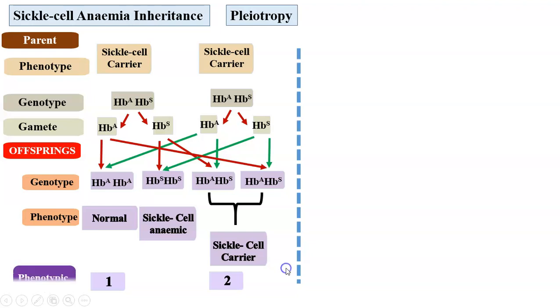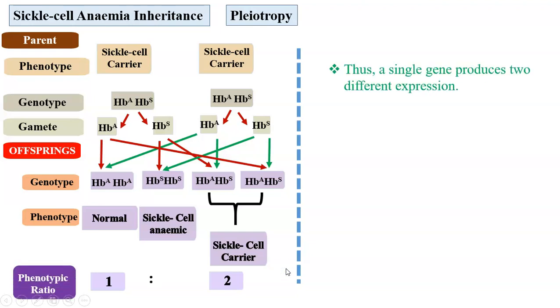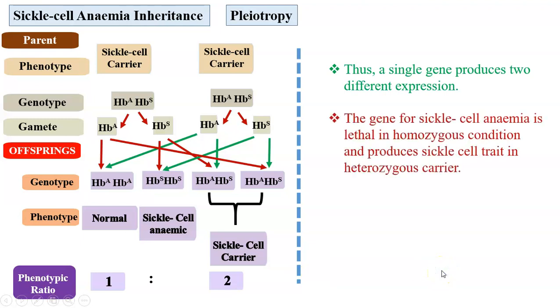So what ratio do we get? The phenotypic ratio is only 1:2. Thus, a single gene produces two different expressions. The gene for sickle cell anemia is lethal in homozygous condition, and when it is in heterozygous condition, it is a carrier. The phenotypic ratio is 1:2 instead of 3:1.